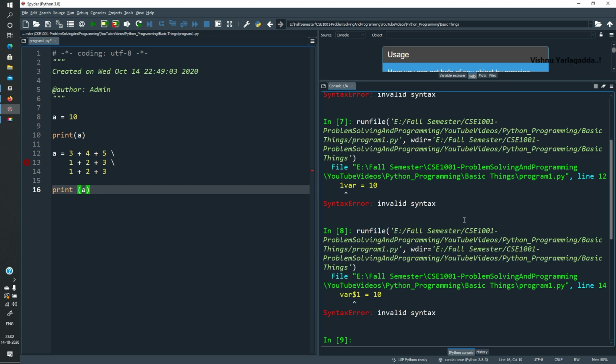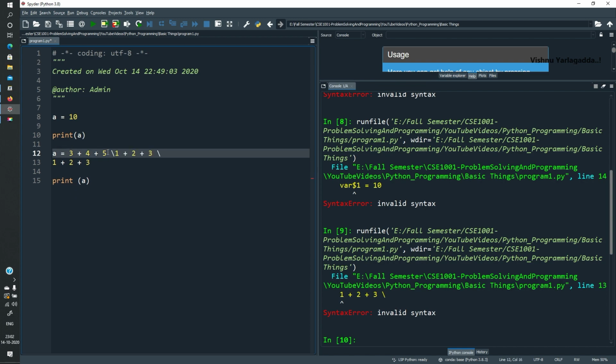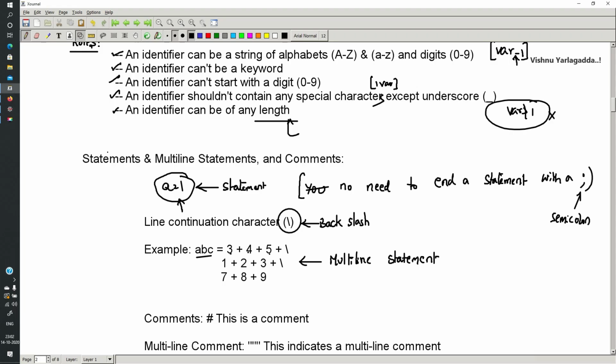Print of A. So 1 plus 2 plus 3 is an error. Line continuation can be done by backslash symbol.